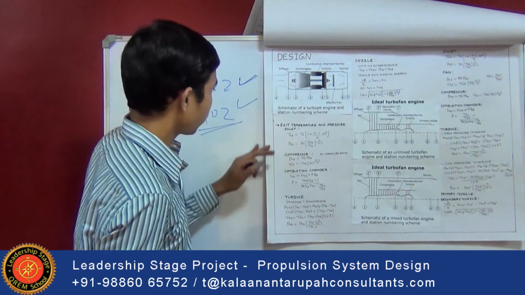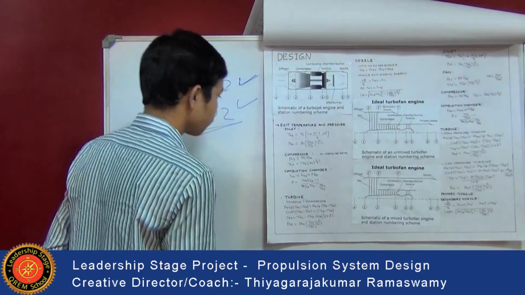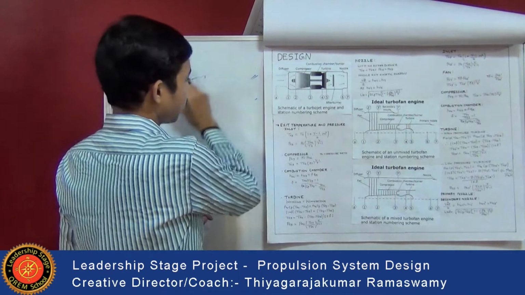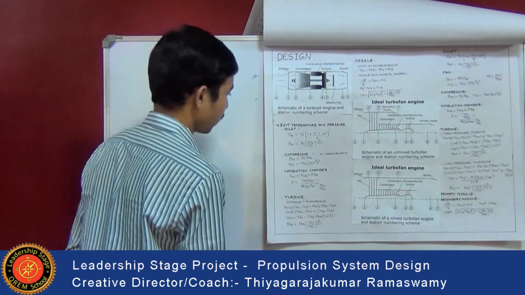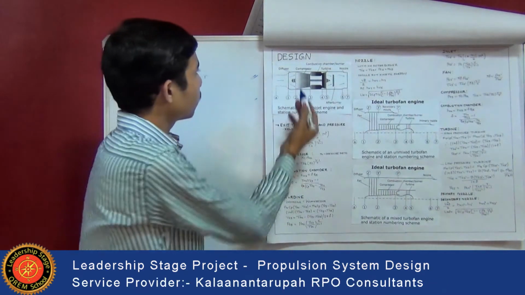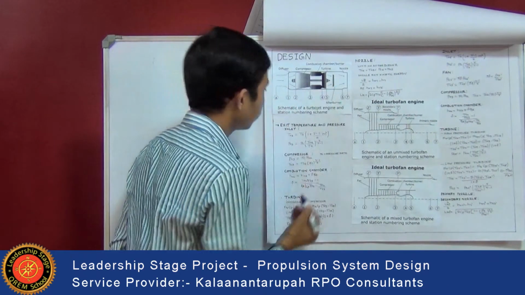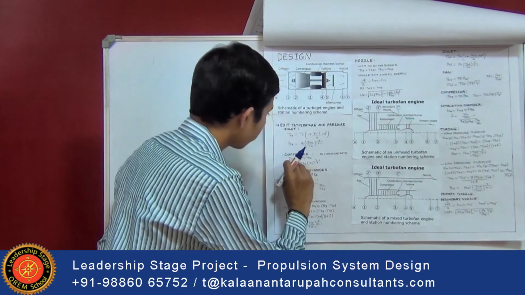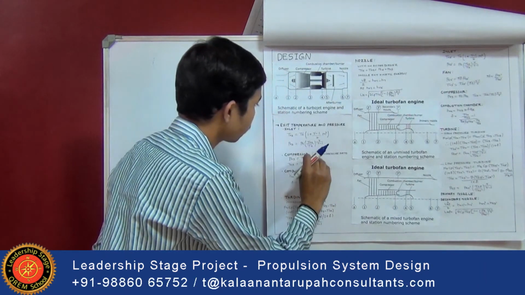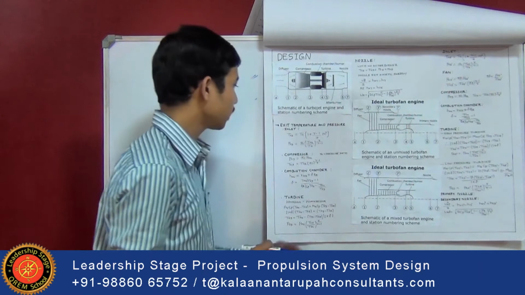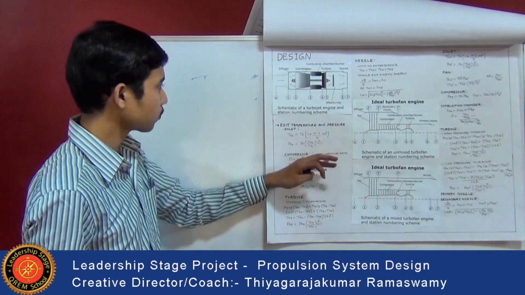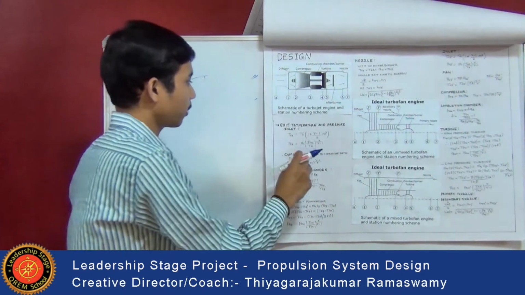Once T02 and P02 are calculated, the exit temperature and pressure at the compressor can be calculated. At the compressor, P03 is equal to pi_c into P02. This pi_c is nothing but the pressure ratio, which can be P3 by P2.